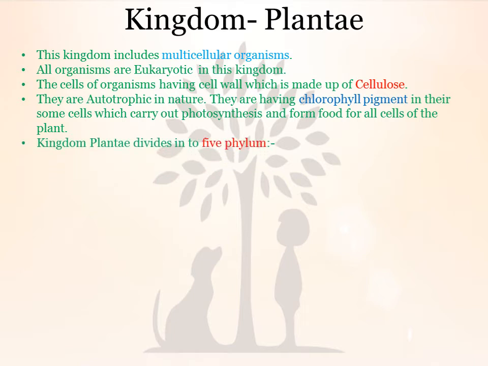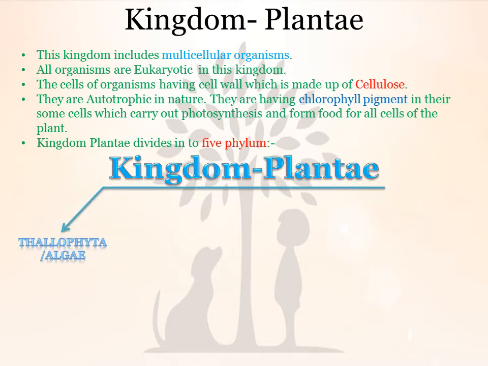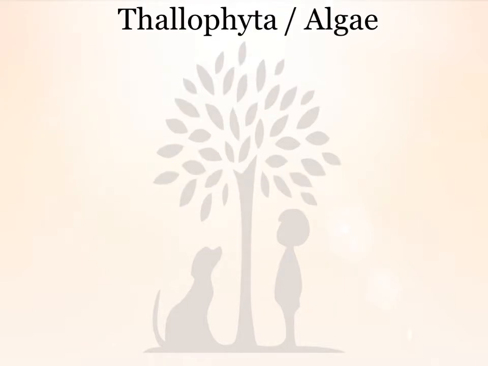Kingdom Plantae is divided into 5 phyla. The first phylum is Thallophyta, or you can say Algae. The second is Bryophyta. The third is Pteridophyta. The fourth is Gymnosperms, and the fifth is Angiosperms. Now first we discuss Thallophyta, or you can say Algae.